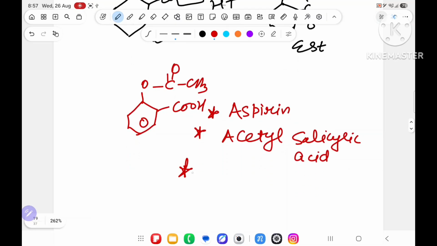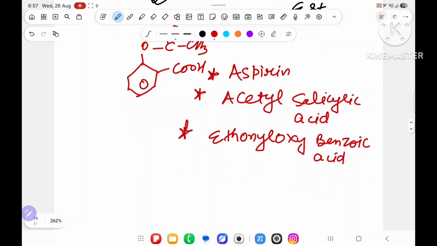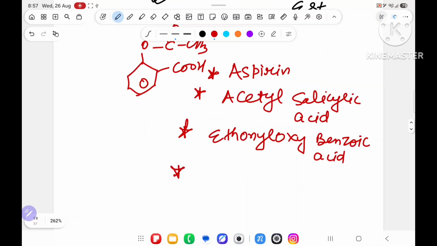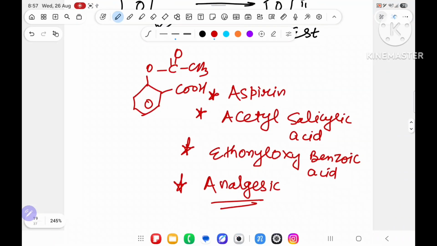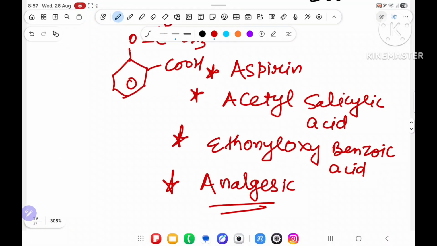Third part, it is also known as ethanoyloxybenzoic acid. All are the names only. I am dictating because it is there in JEE, and it is also known as analgesic. It is used as an analgesic. So these are all the names of this compound. Aspirin is used for analgesic. So this is all about esterification.